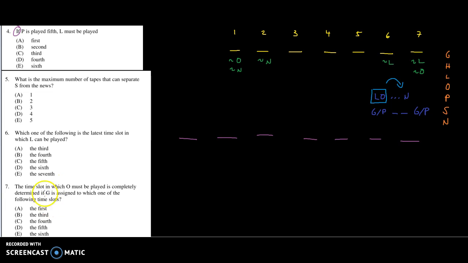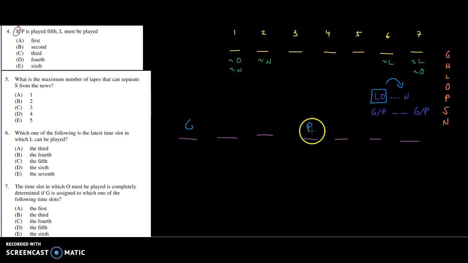Let's just try this. If I put G in the first space, let's see what happens. G, then that means P has to go here, right? Because we have to have 2 spaces in between. Now, LO means we need a block of 2 and at least 1 space after the 2. Do we have that here? Certainly. I could put LO here and N somewhere in there, or I could put LO here and N right there. Meaning, either of those is acceptable.